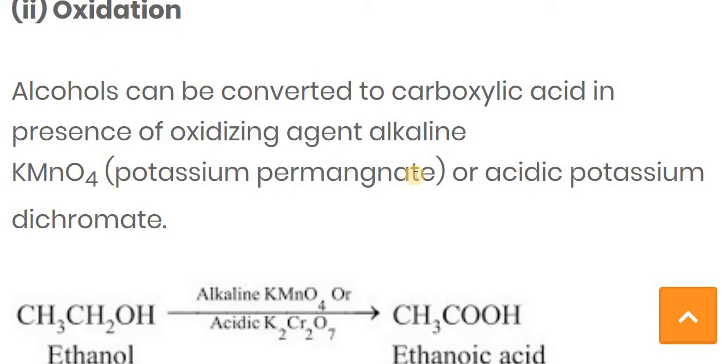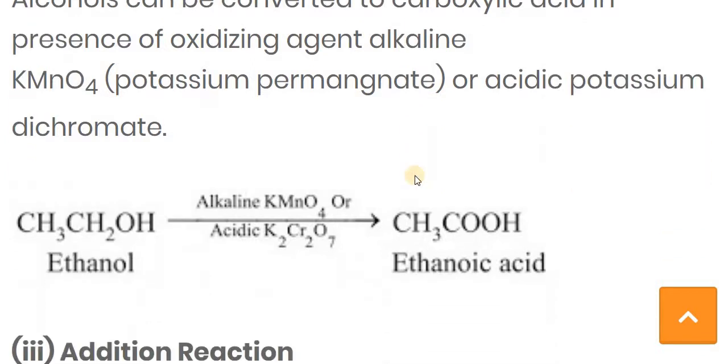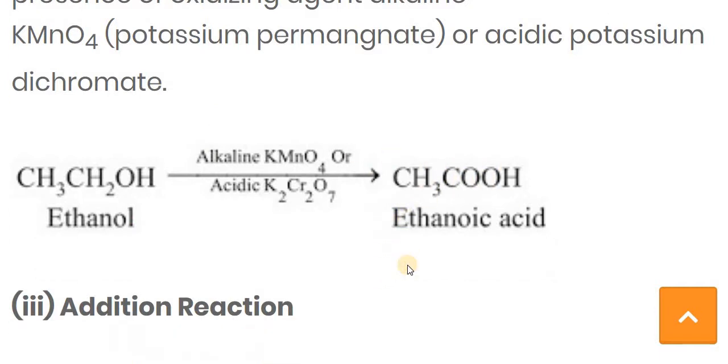In the oxidation reaction, alcohol can be converted into carboxylic acid in the presence of an oxidizing agent like alkaline, meaning basic, KMnO4, that is potassium permanganate, or acidic potassium dichromate. Here you can see ethanol: methane, ethane, then the OH suffix. So the ethanol in the presence of alkaline KMnO4 or acidic K2Cr2O7, meaning acidic potassium dichromate, is converted into ethanoic acid. Here you can see oxygen is added. So this process is known as an oxidation reaction.